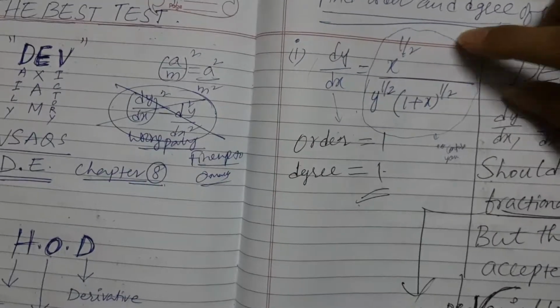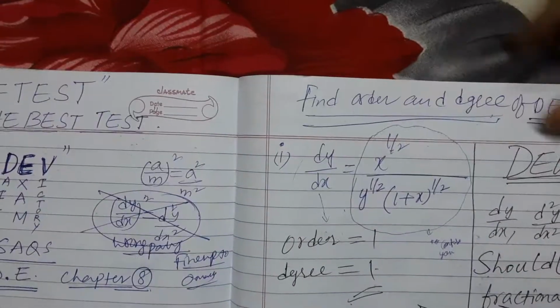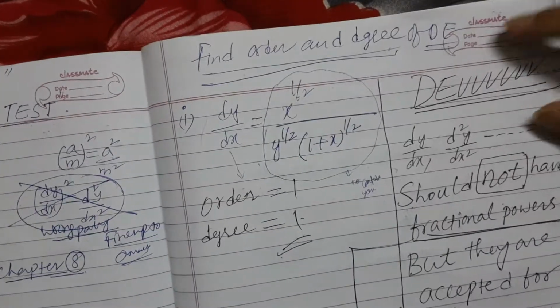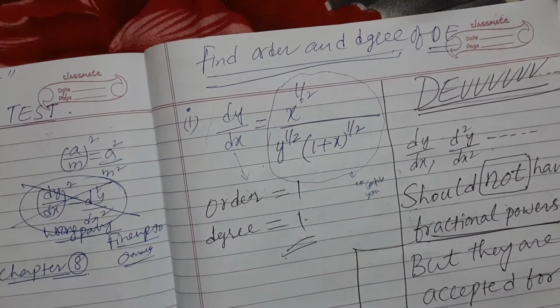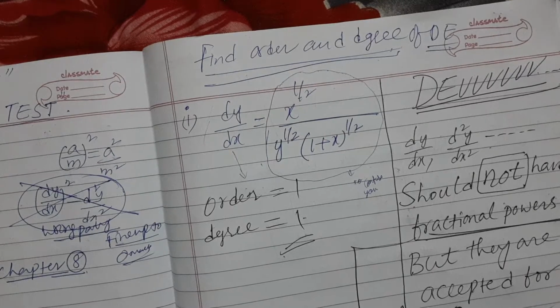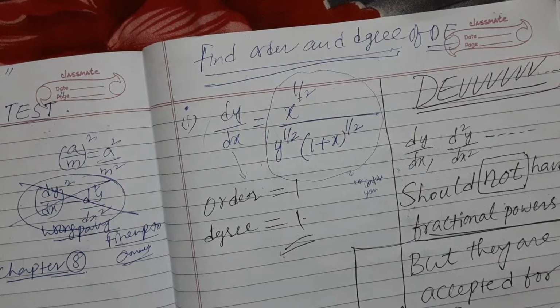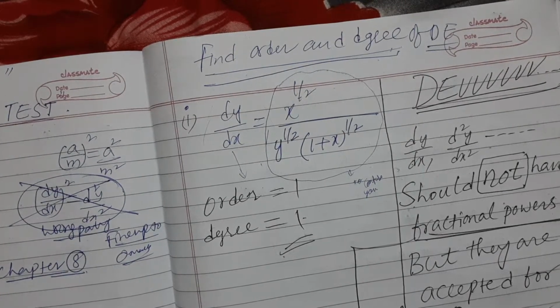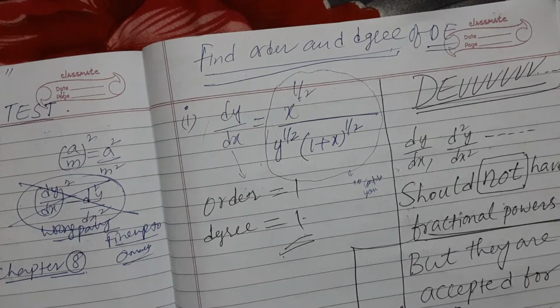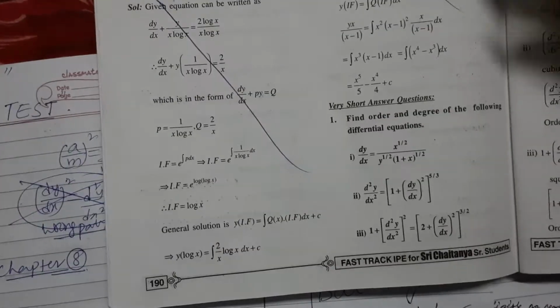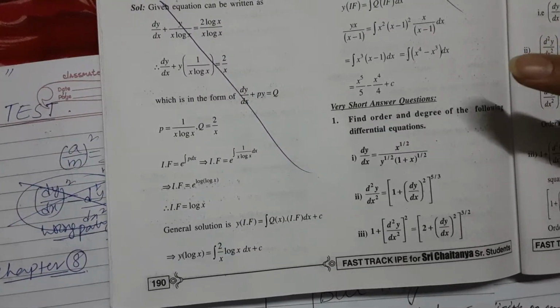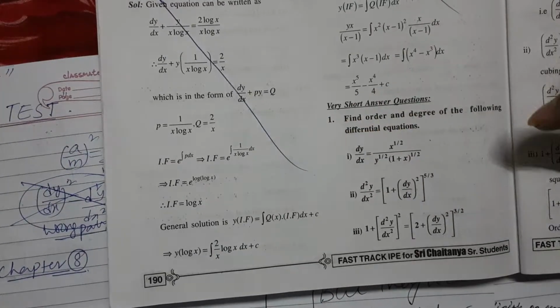Okay, coming back to this, find order and degree of differential equation, that is question. So let me find the question in your reader. Where is question? So question, as you can see, is here. Find order and degree of the following differential equations. So you'll give like this.